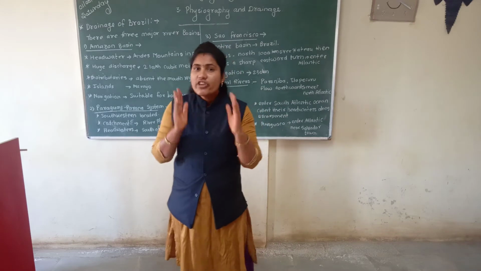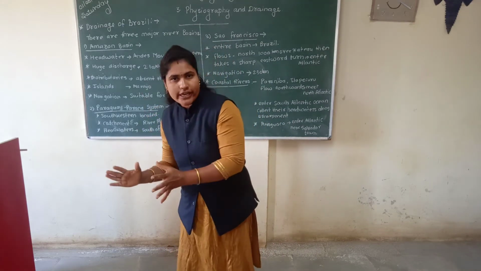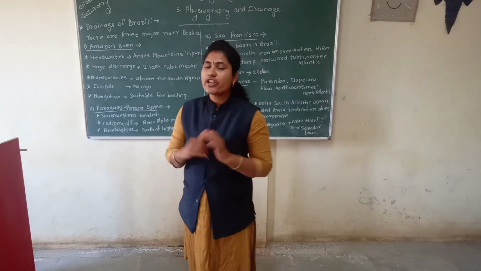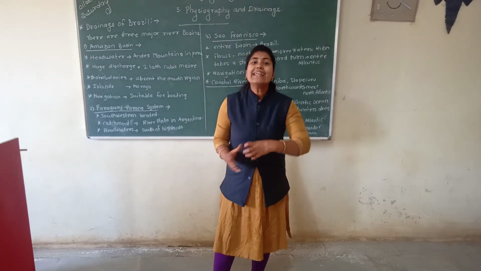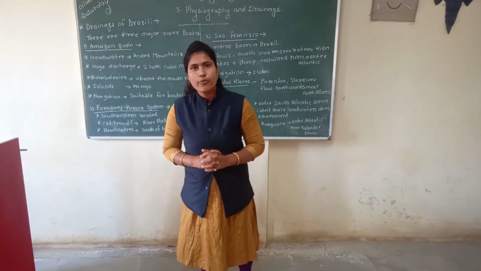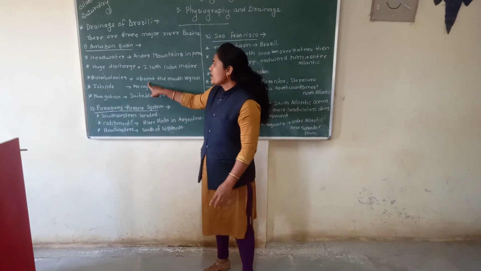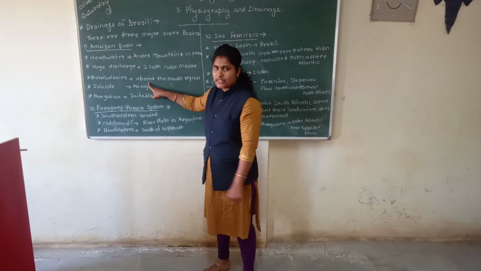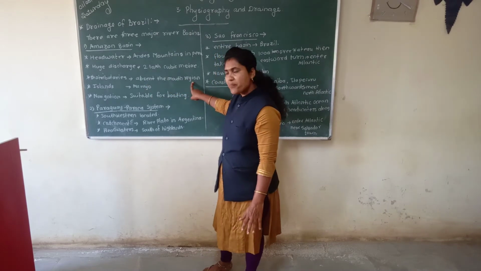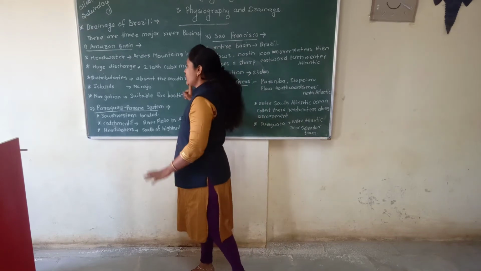Tributaries means a river that adds water to the main river. Distributaries means a river that takes water out of the main river. The Amazon river doesn't have distributaries in its mouth region.